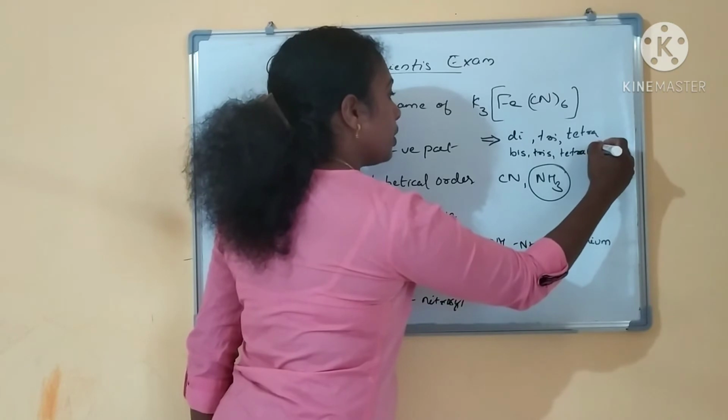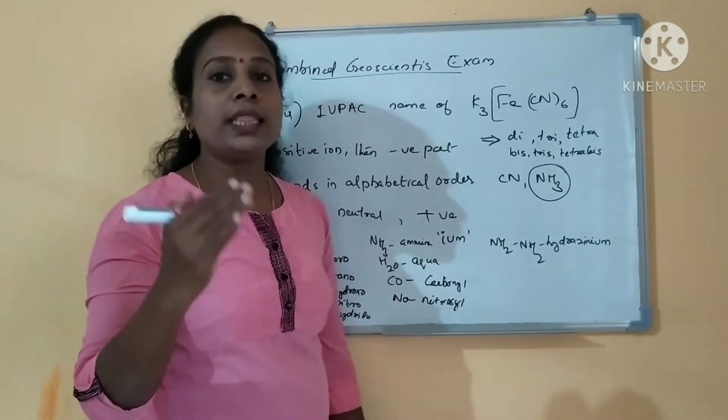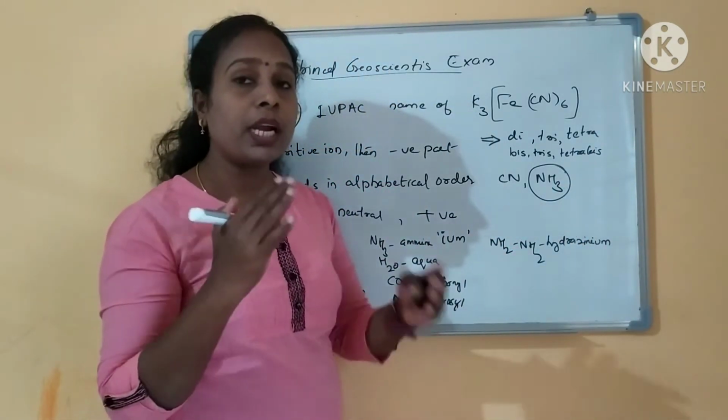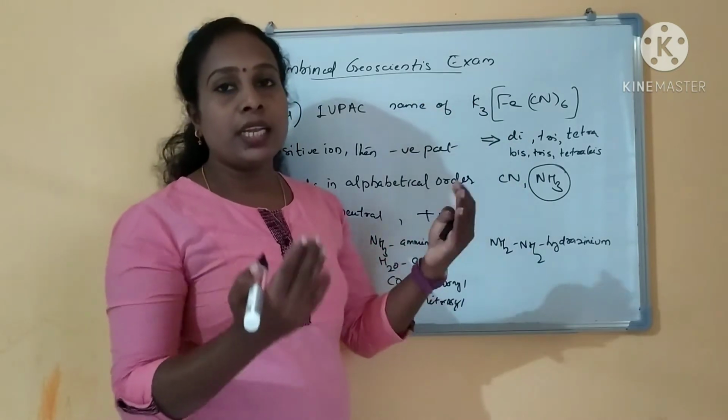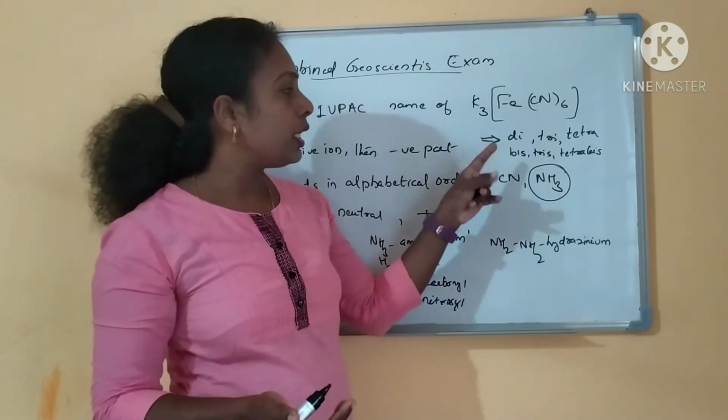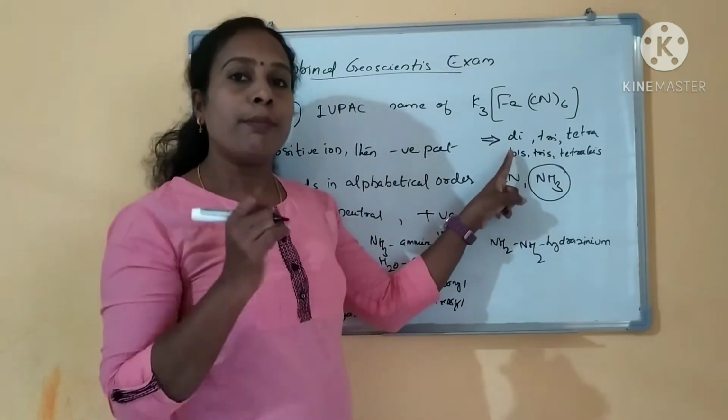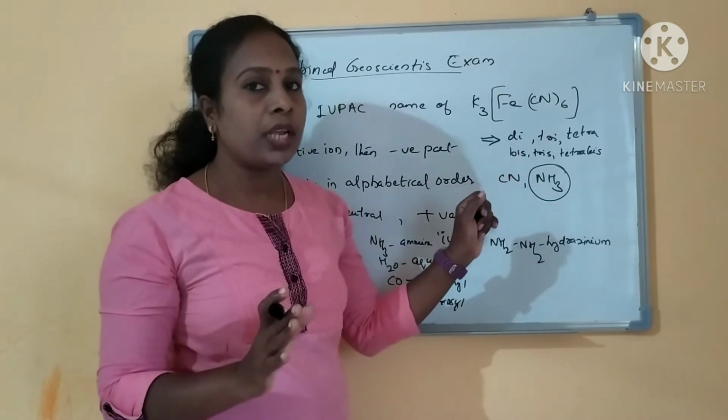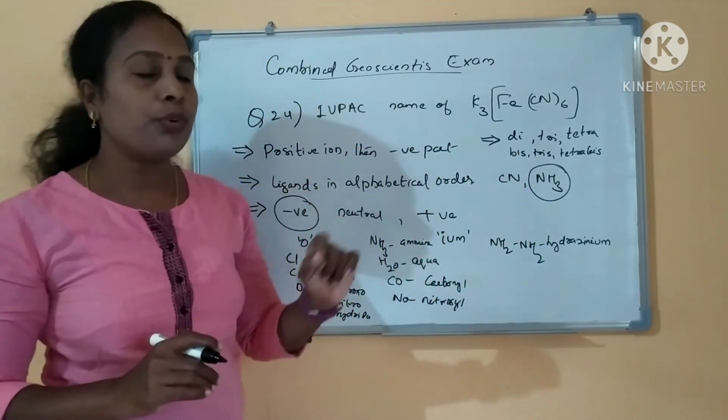So, if you have ethylenediamine, it will be confusing if you put di as a prefix. Instead of that, you have to put bis(ethylenediamine). Okay. Clear? This is the way you have to name.